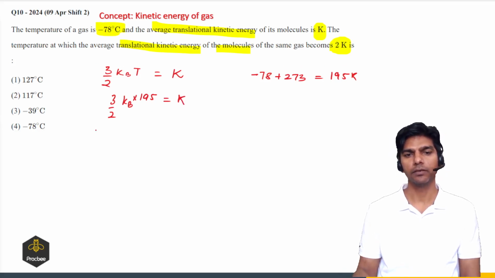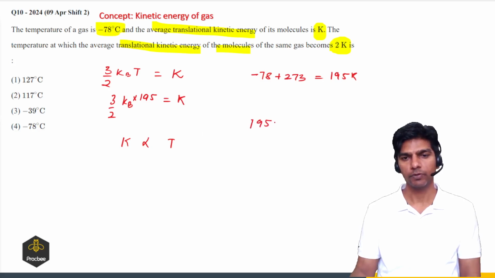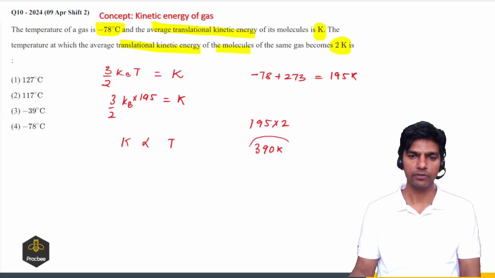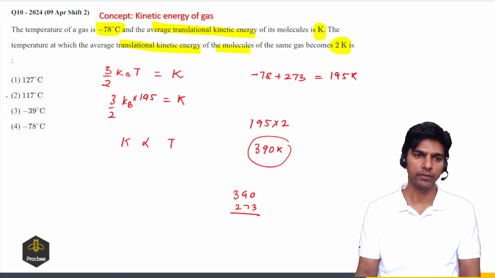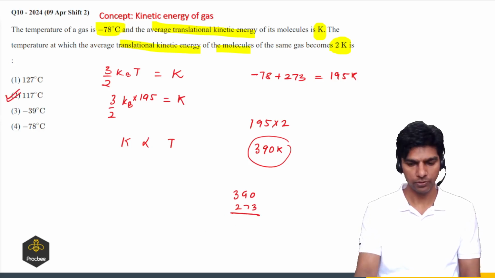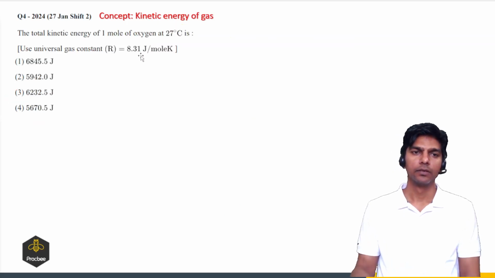We know that kinetic energy is directly proportional to the temperature. So if we double the kinetic energy, the temperature has to be doubled. If it is 195, it will become 195 times 2, which is 390 Kelvin. Now if I want to convert 390 into degrees Celsius, you have to subtract 273 from this. So 390 minus 273 comes out to be 117 degrees Celsius. So option 2 is the right answer.